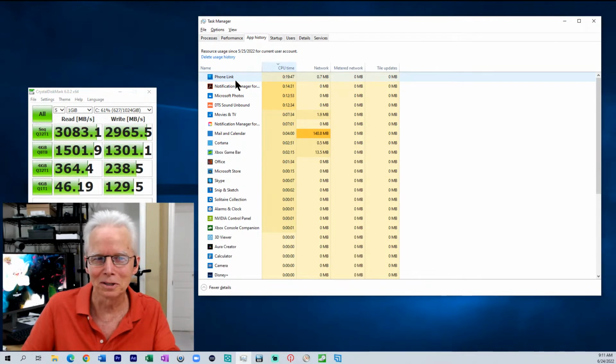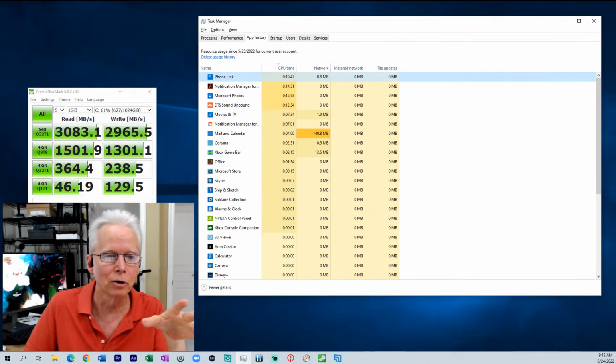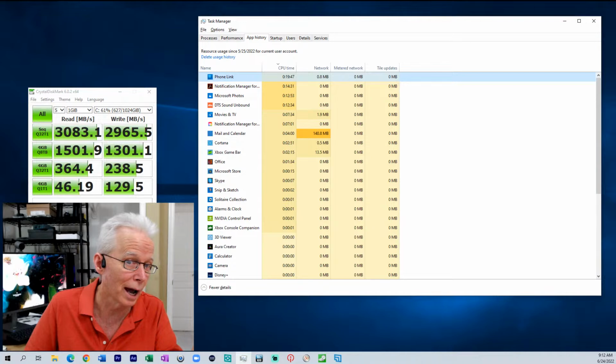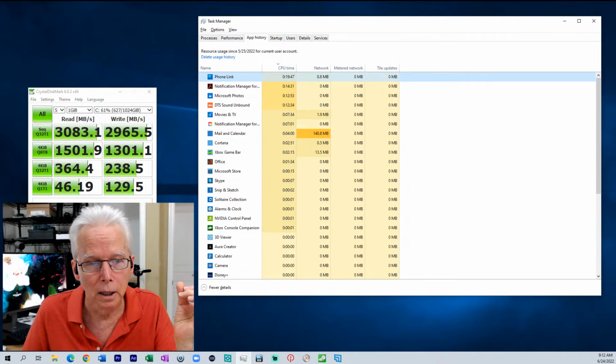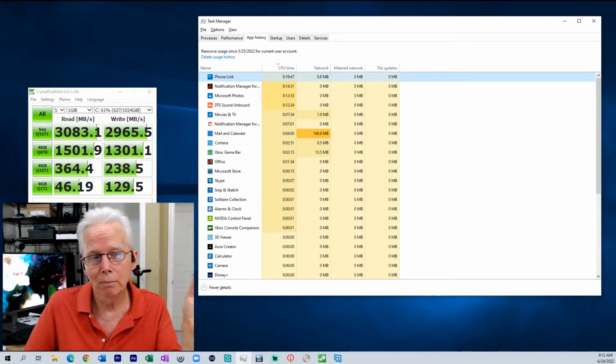Okay, well, I want to go disable that or turn that off. If I right click on this, I can switch to it. And, oh, you know what? I should modify that. This is not current CPU time. This is accumulated CPU time. This is app history, so resource usage since May 25th for the current user account. It says that I've used 19, is that minutes or hours and minutes? I don't know. I'm going to guess it's hours and minutes. So I'm kind of interested in looking to uninstall that or deactivate it or something like that.